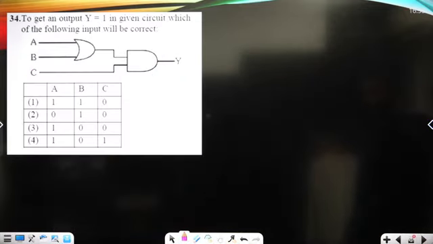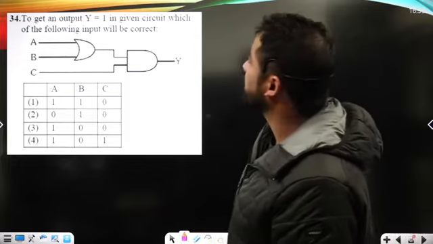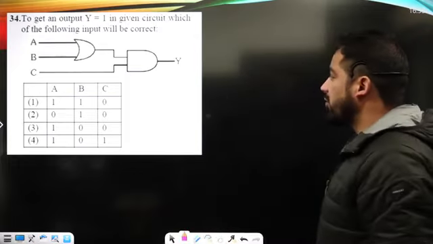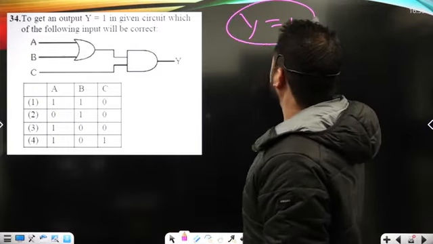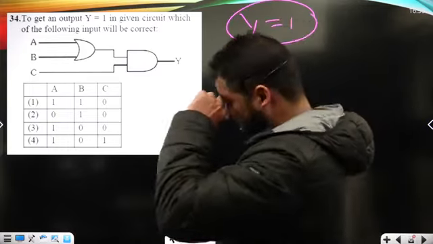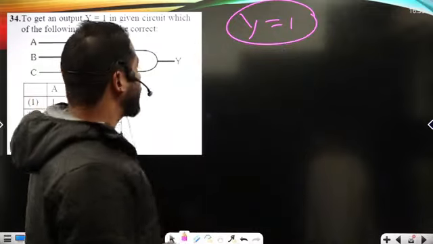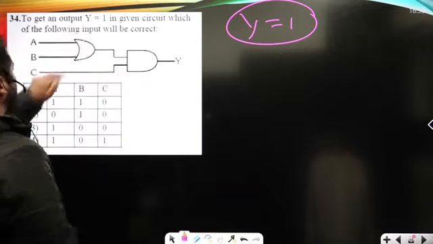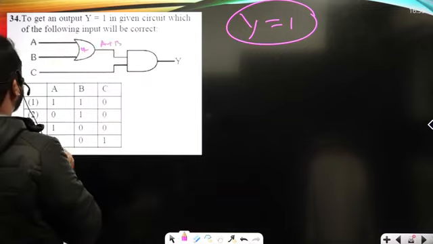Now, the input Y in the given circuit, which of the following is correct? For input Y equal to maximum, output, sorry, Y will be maximum. So in this case, what can be the values of A and B here? So A, we can call it an OR gate, and its Boolean algebra is A plus B here.